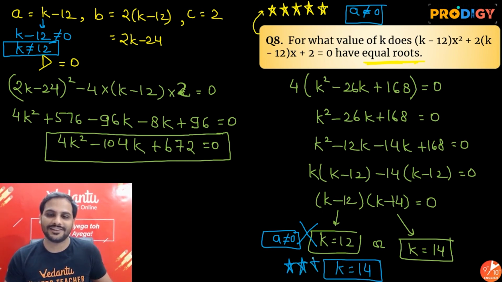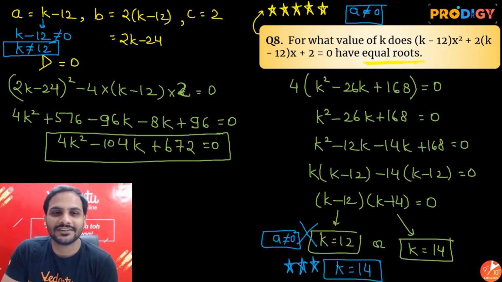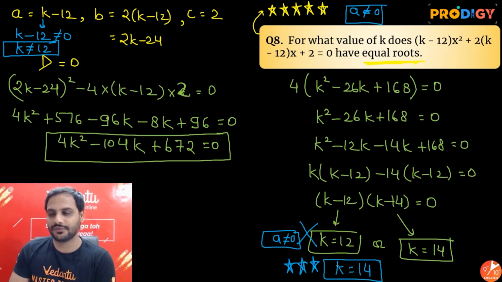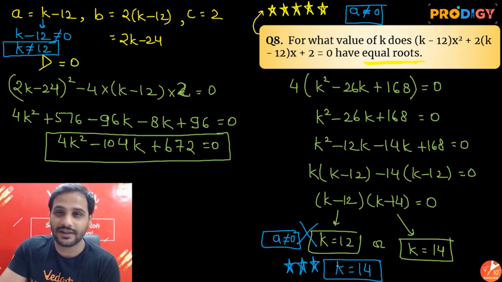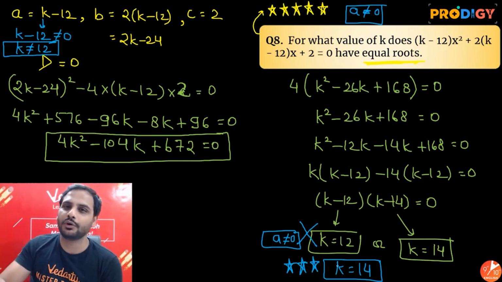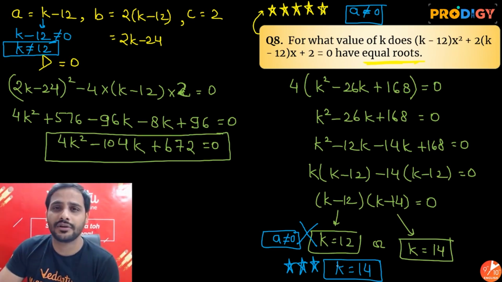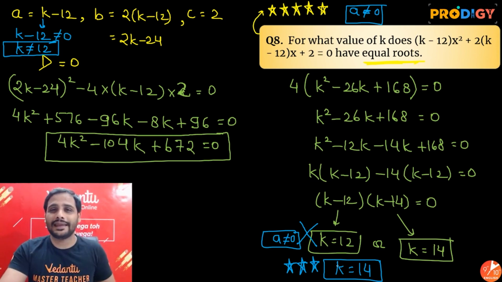How was this question? Amazing. See, at the end, like this, we'll be able to solve it. So we have rejected k equal to 12 because if I put k equal to 12 in this equation, the equation will no longer be a quadratic equation. That goes against the standard form. Coefficient of x square cannot be equal to 0. So that is what I was talking about, beta. This is the best question from this whole topic. If you have understood this, solve all the types of questions which are there in your books. You will not get stuck anywhere.